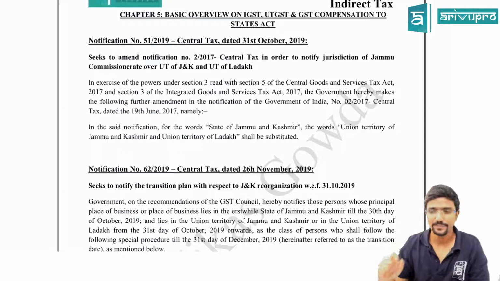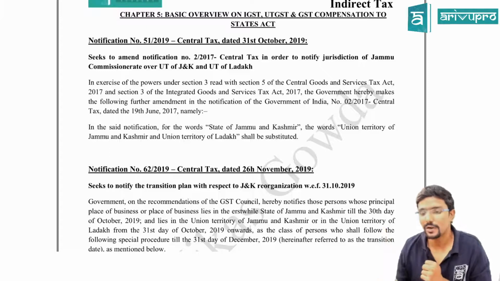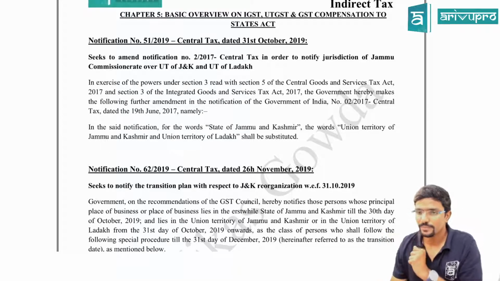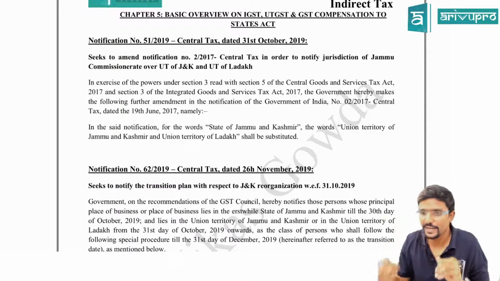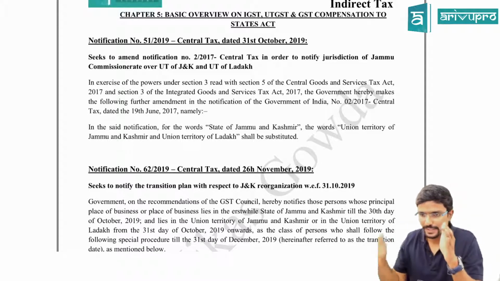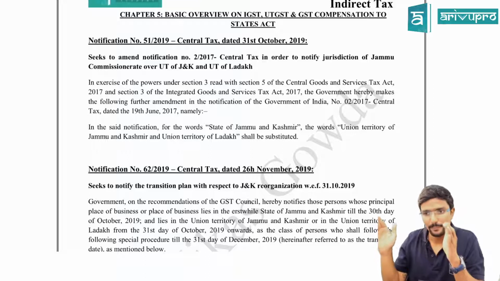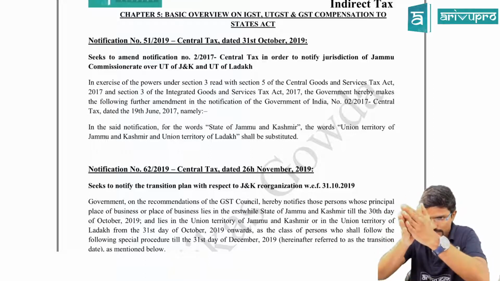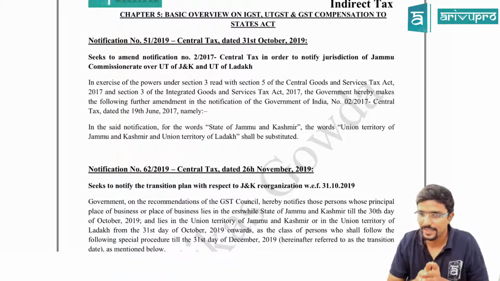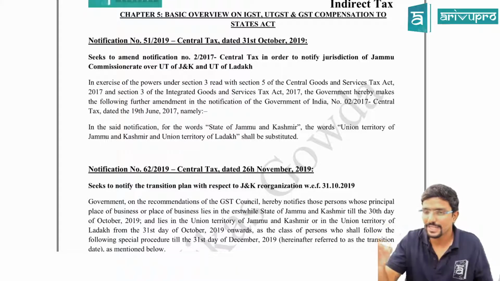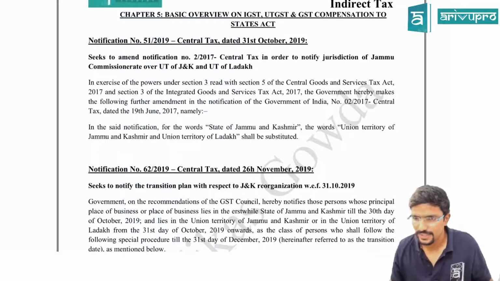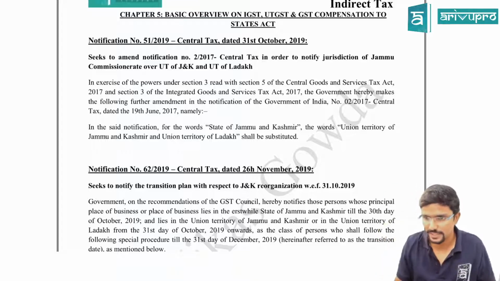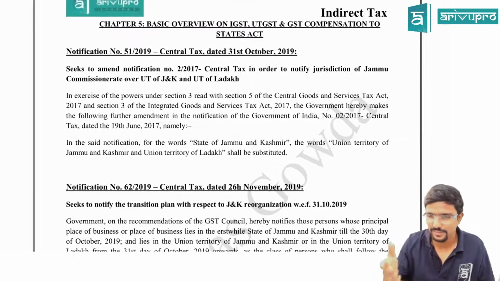And one more thing, there were two union territories called Daman and Diu and Dadra and Nagar Haveli. I will repeat. There were two different union territories, Daman and Diu, and Dadra and Nagar Haveli. But now they have merged both of these and made one union territory, that is Daman, Diu, Dadra and Nagar Haveli. All this put together is one union territory now. Agree? This is the amendment we will be seeing now. Clear? We will quickly go through.